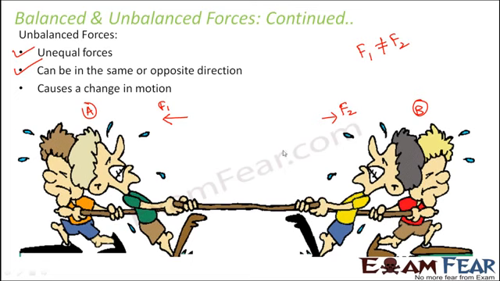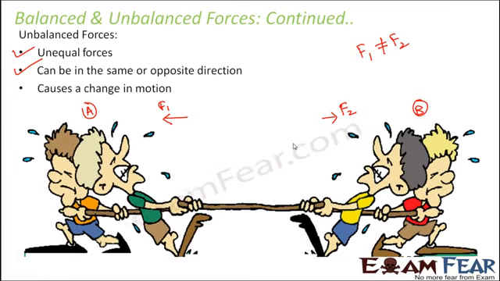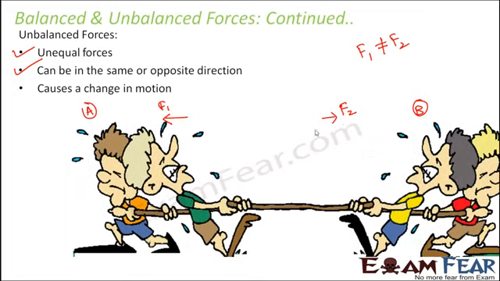If F1 is more, then the rope will tend to move in the direction of F1. If F2 is more, then the rope will move in the direction of F2. So in this case, as you can see, if these people are giving a greater force, that means if F2 is greater, the entire rope will move in this direction. So in the case of unequal forces, there is a change in motion. A stationary object might move, a moving object might come to rest. There could be some change or other in the state of motion. So these are unbalanced forces.